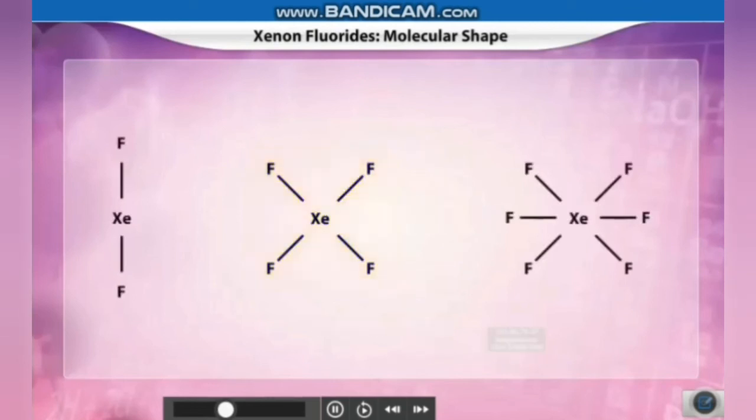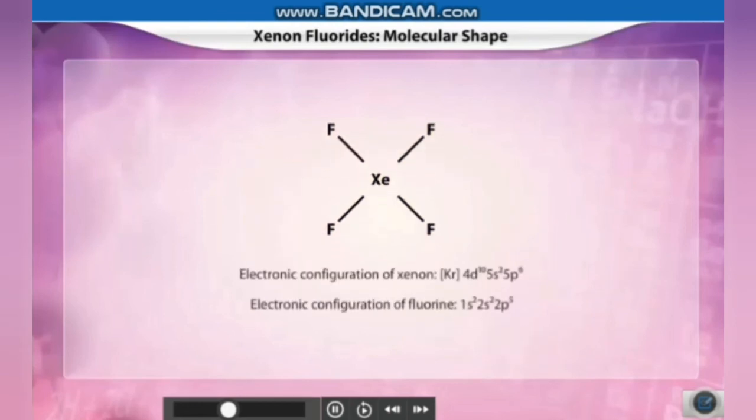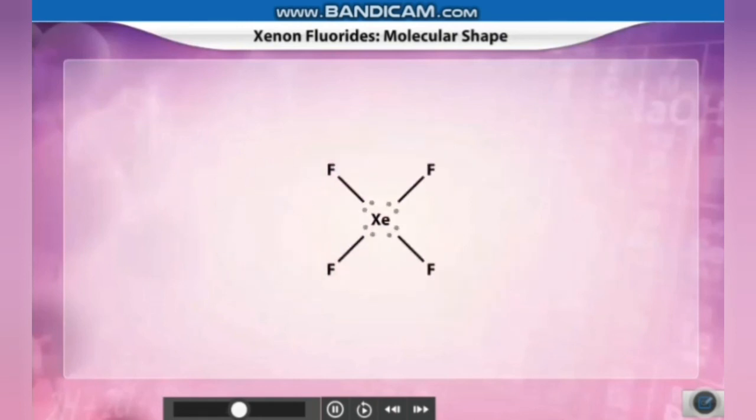Now, let us take XeF4. Again, the low electronegativity of xenon when compared to fluorine makes it take the central position, and in the excited state it forms 6 sp3d2 orbitals, and 4 of these overlap with one p orbital each of 4 fluorine atoms, forming 4 sigma bonds.